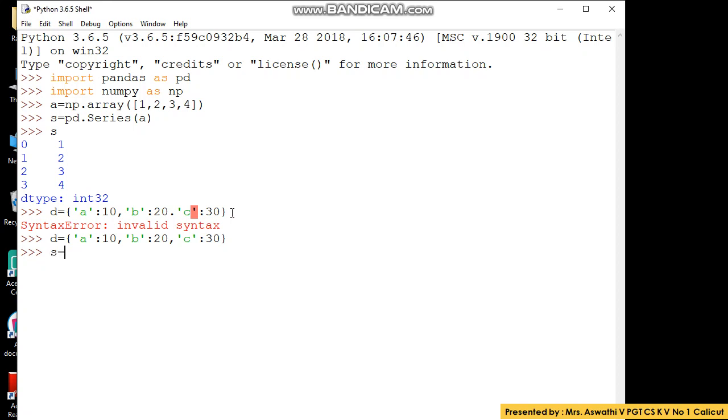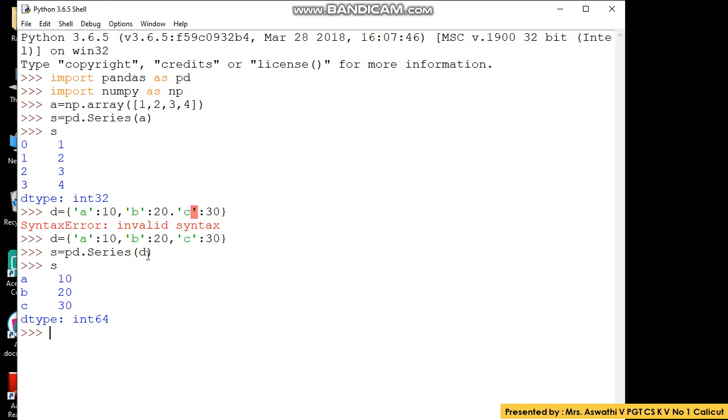s is equal to pd.Series of d. Now here also I am not mentioning the index value. We will print s. Now there is a change here.